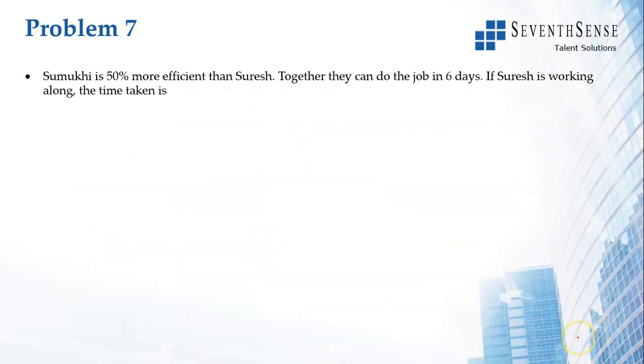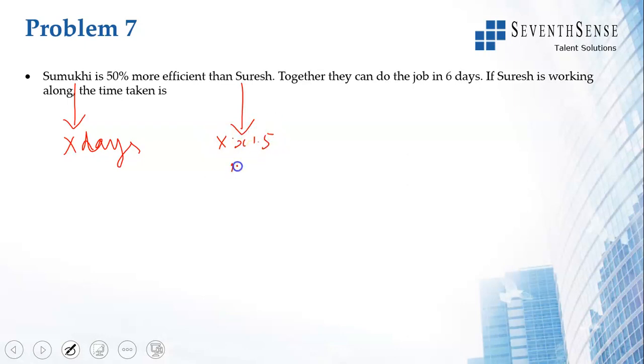Sumuki is 50% more efficient than Suresh. 50% more efficient meaning, we saw that example of Santa and Manta, right? Sumuki is taking x days and Suresh will take x into 1.5, meaning 1.5x days. Together they can do the job in 6 days. So Sumuki plus Suresh is 2 people, not the comedian. Sumuki plus Suresh is 1 day's work.